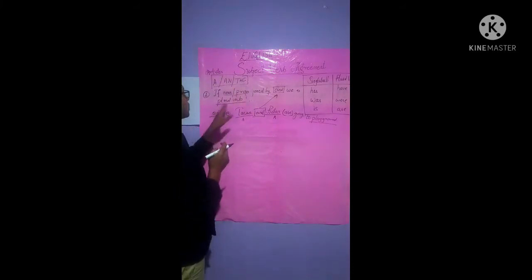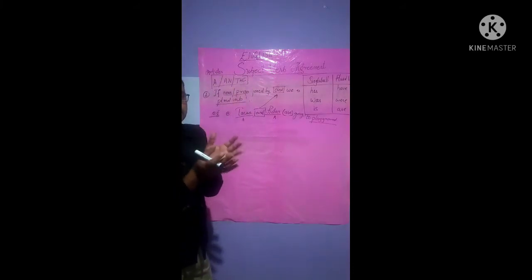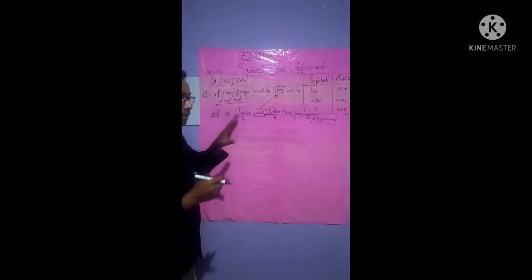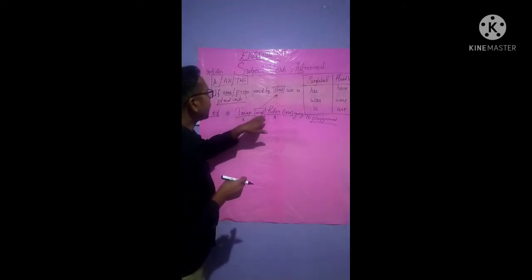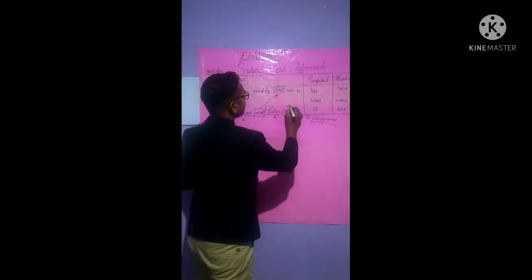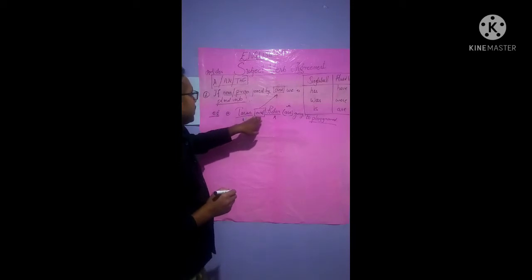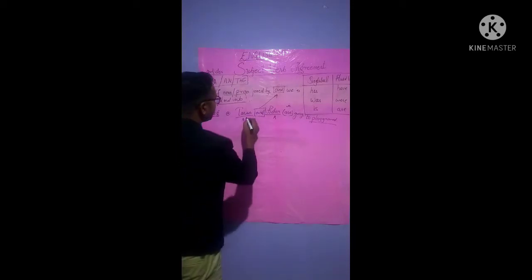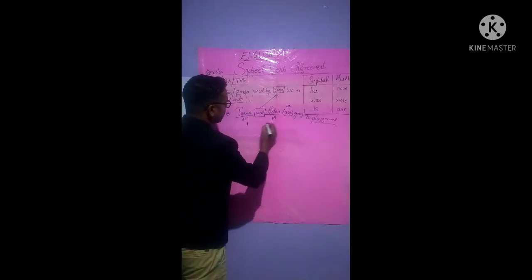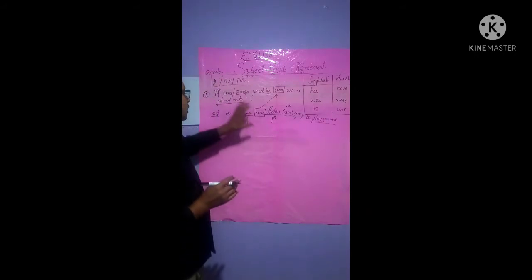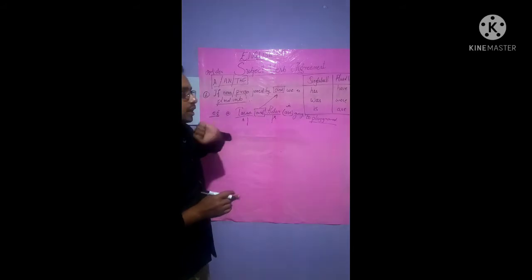Now if we use a singular verb, violating the very first rule, what will happen? We'll write: Tarun and Robin is going to playground. Now who is going? Tarun is one person and Robin is another person, they are not interlinked, isn't it? This person is different and that person is different.